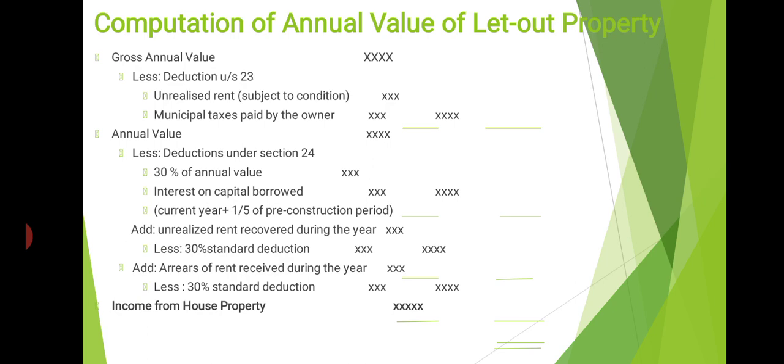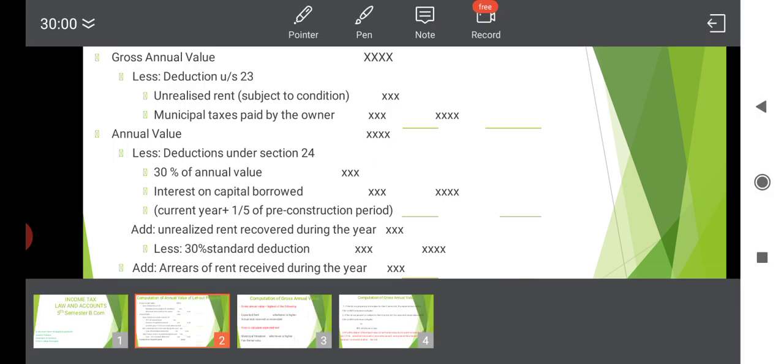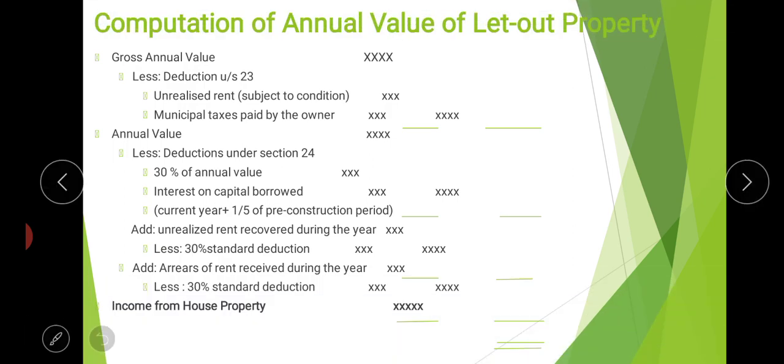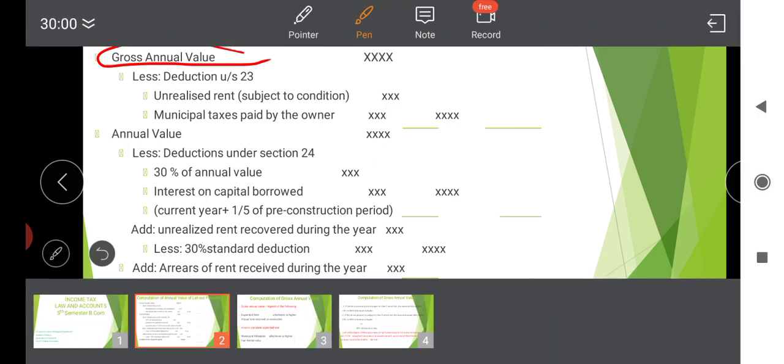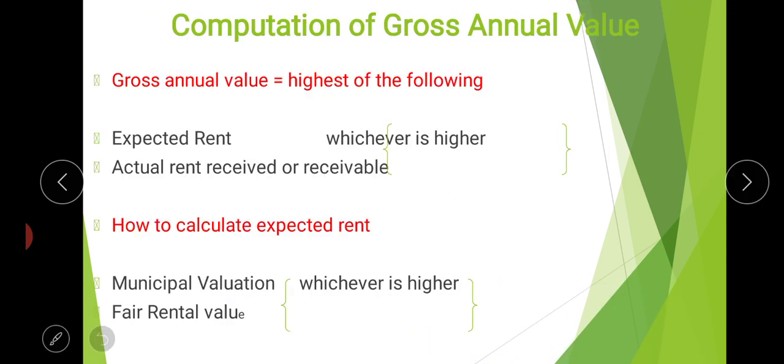We have a procedural method to calculate income from house property. The format is given here. First we have to calculate annual value, that is gross annual value. Please listen to my words. First we will calculate gross annual value. How to calculate gross annual value? That we will discuss here.